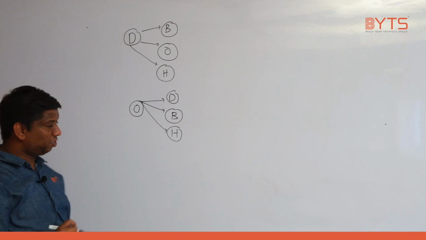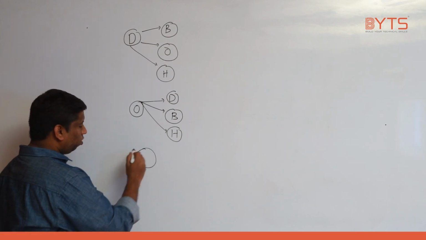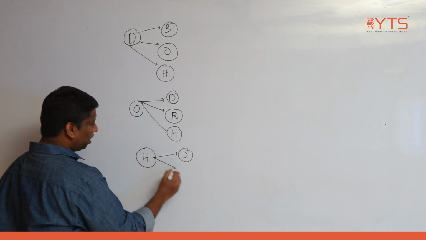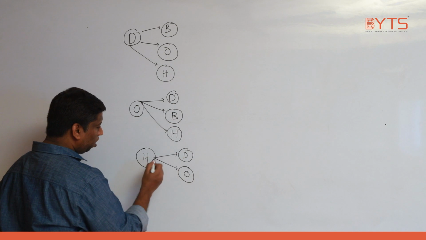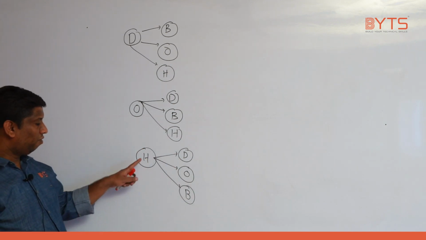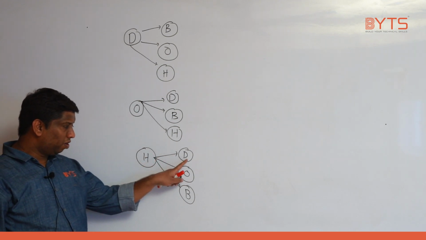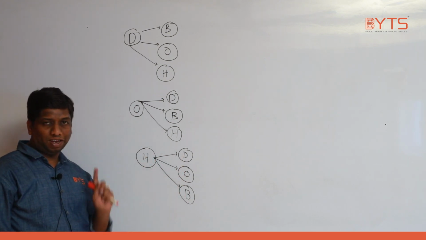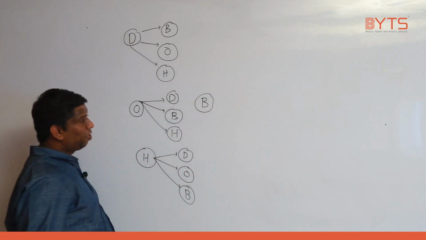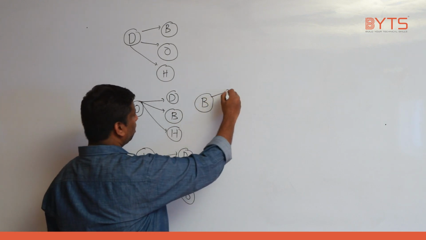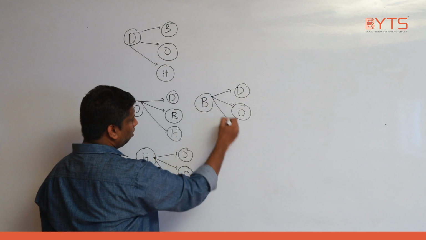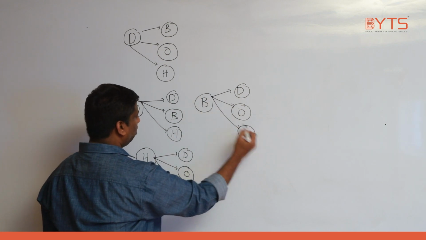Very important point. Next, hexadecimal can be converted into decimal, octal, and binary. Next, binary can be converted into decimal, octal, and hexadecimal.